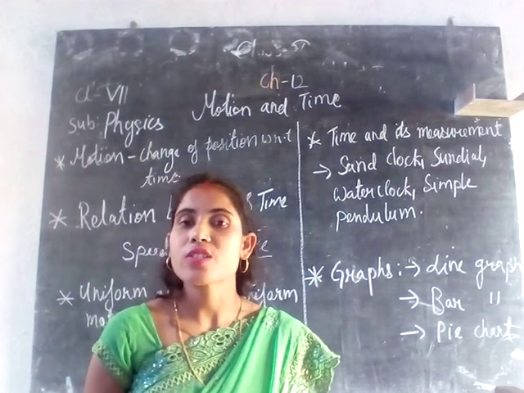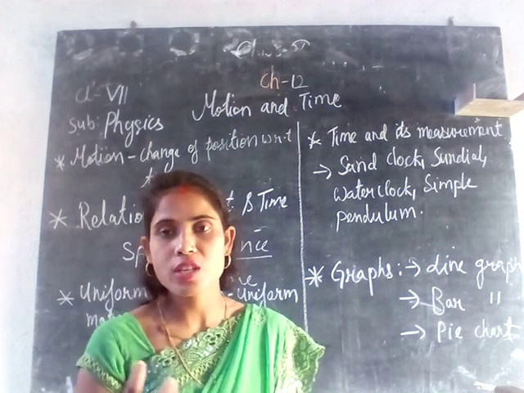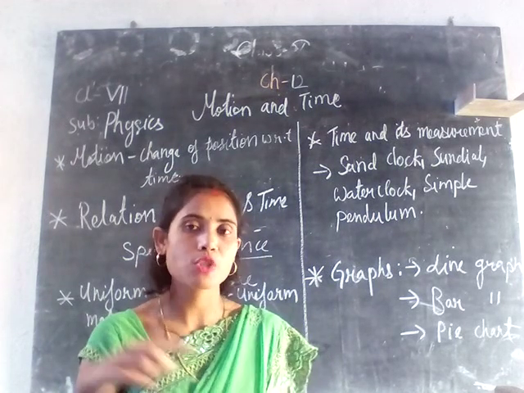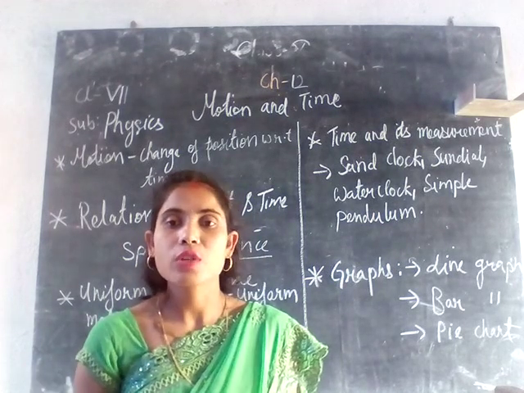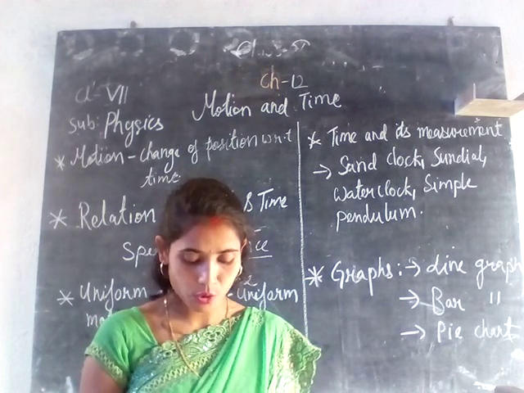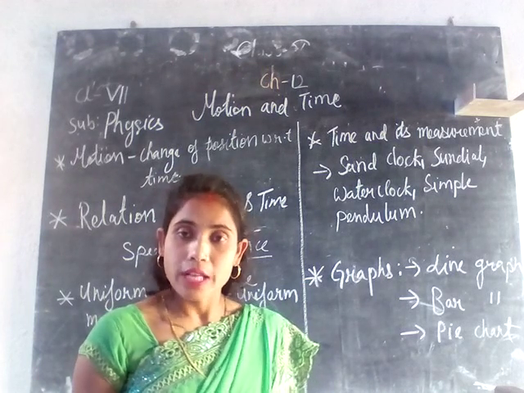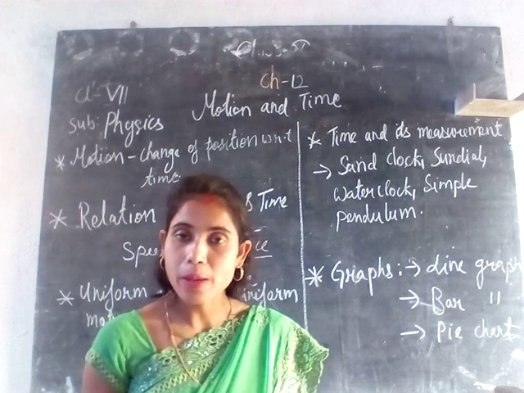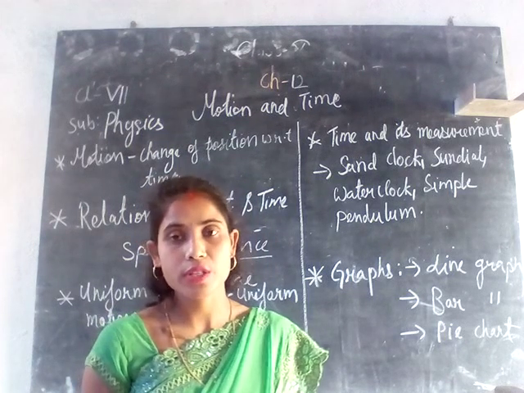It is just a pendulum in which a rod is there and a string is there, and it will oscillate from one position to another position, and again it will return to the mean position. That kind of device is called a simple pendulum, and the motion is called oscillatory motion.